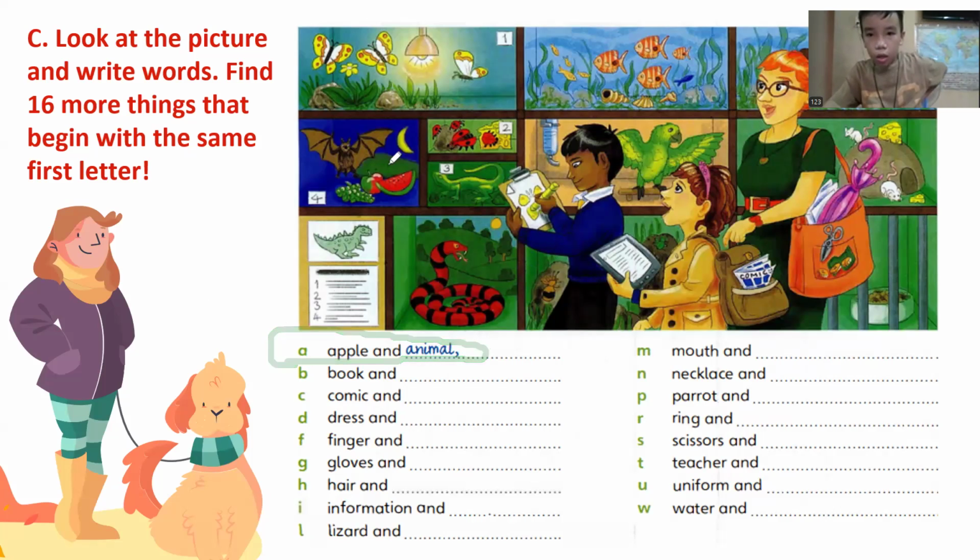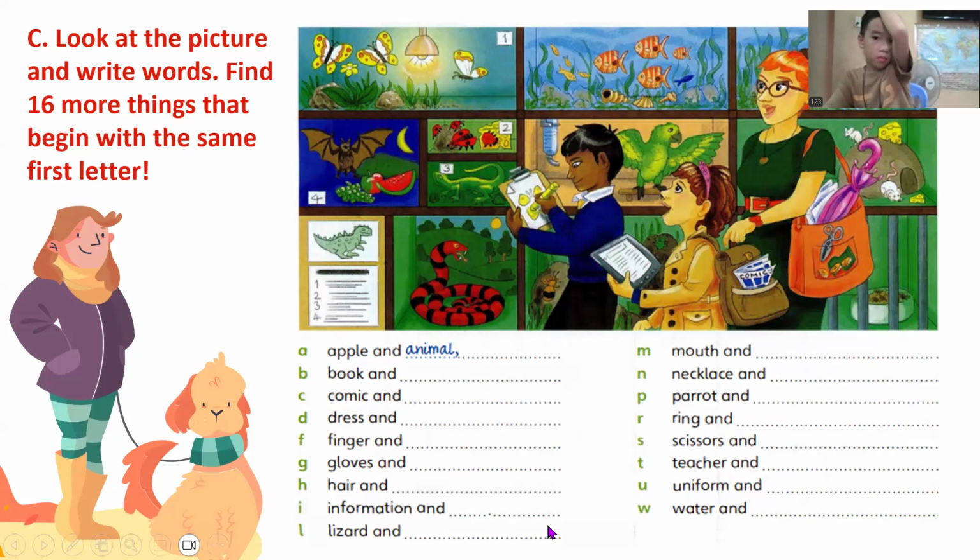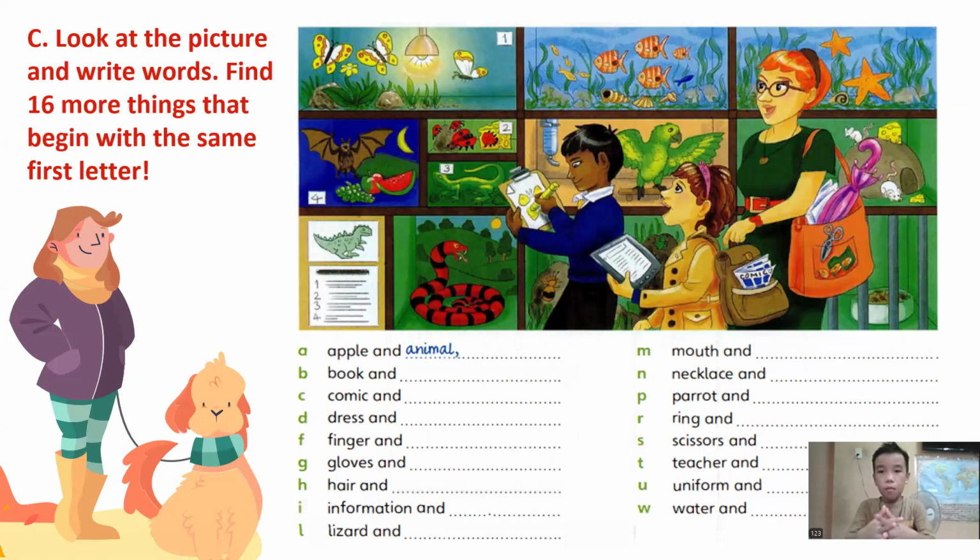So we have apple, okay, animal. What else? We also have A. Let's say aunt. Okay, if we're going to assume that this is their aunt. Aunt. Okay, what about B? You start with letter B, Peter. What are the pictures in here that start with letter B? Butterfly. Very good.